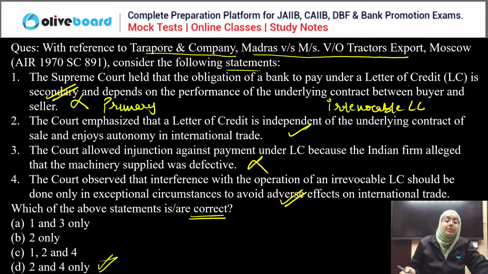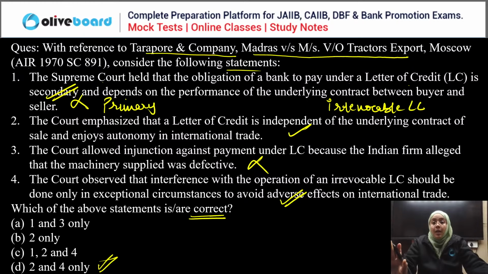Any doubt? If you have any doubt in this, please ask. This is Tarapur and Company. Then there was the Moscow Russian seller, which is VO Tractor Export and Bank of India. Done. Any doubt in this question? If you have, please ask.